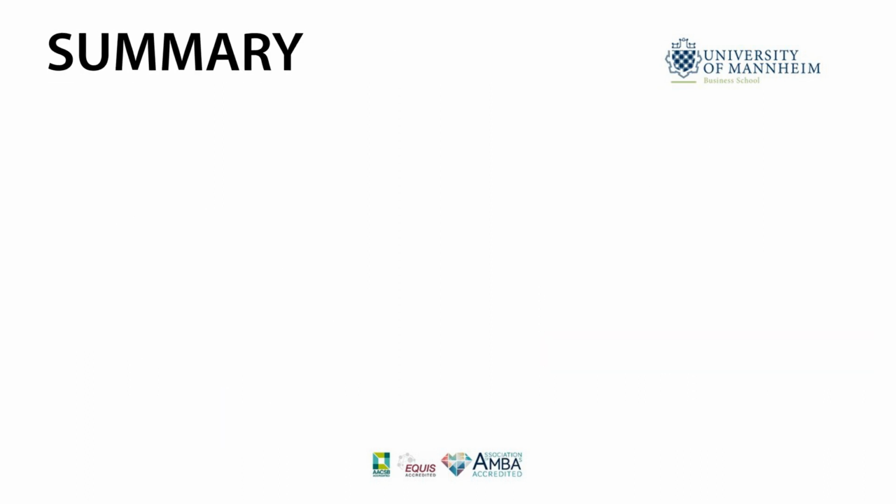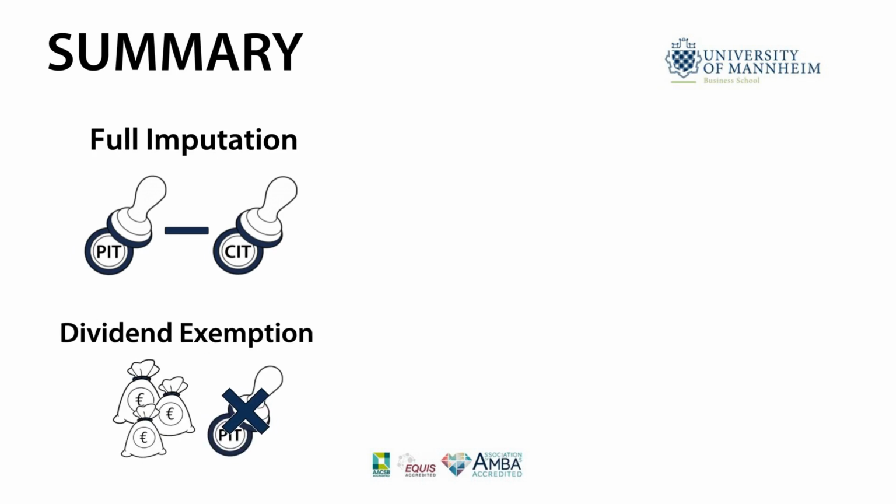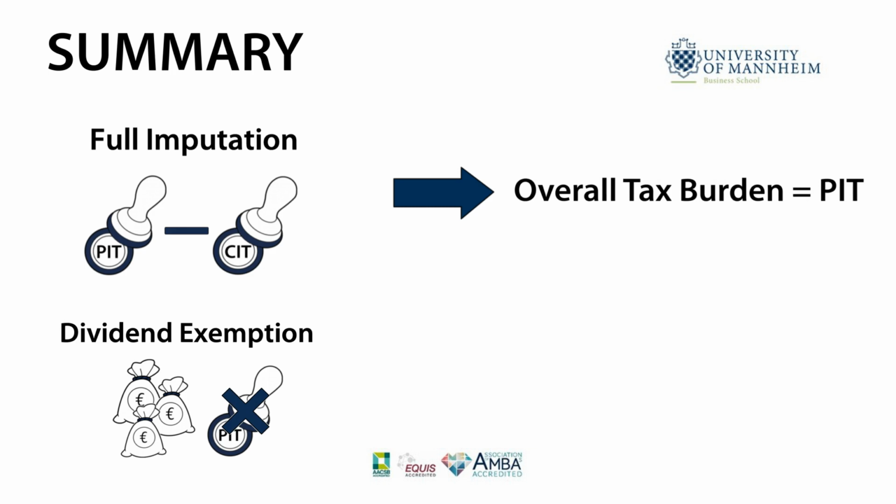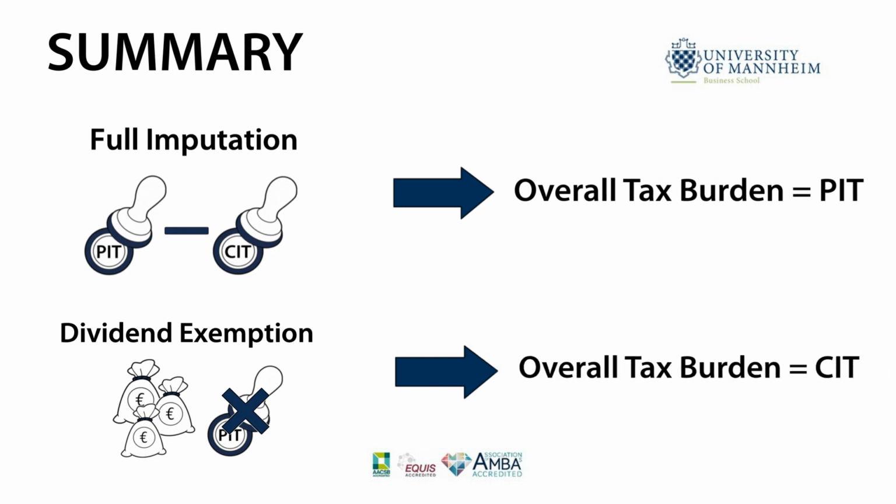To sum up, both the full imputation and the dividend exemption system avoid double taxation of distributed corporate profits. While under the full imputation system the personal income tax determines the ultimate tax burden, under the dividend exemption system, the corporate income tax rate is decisive.